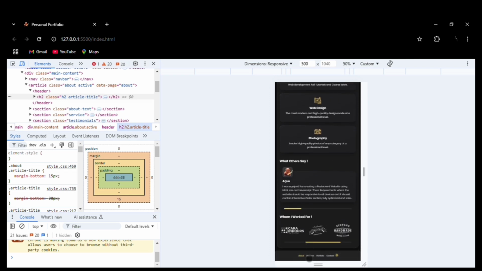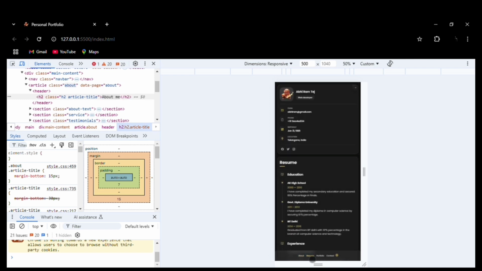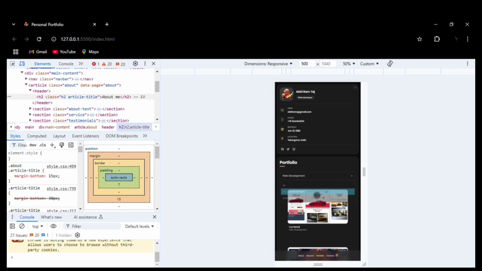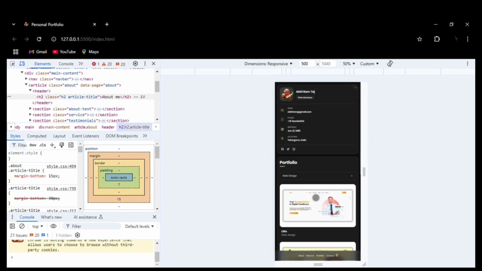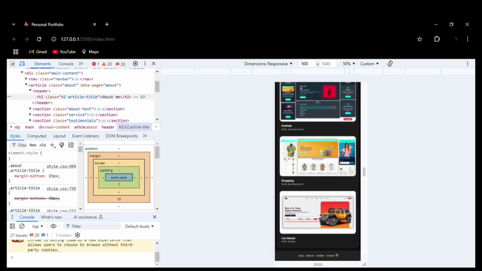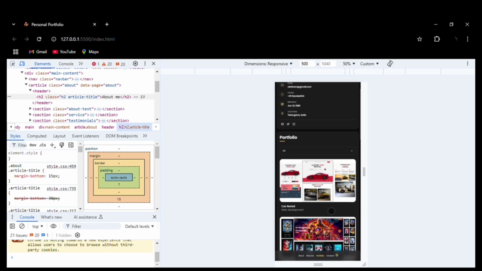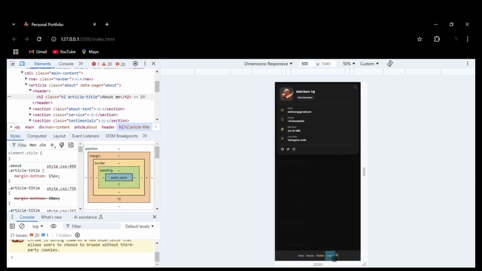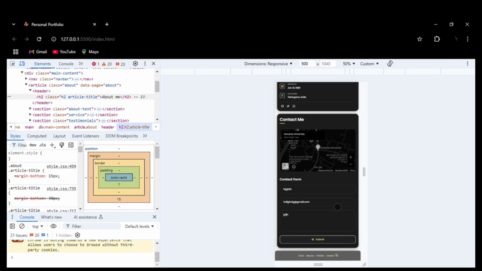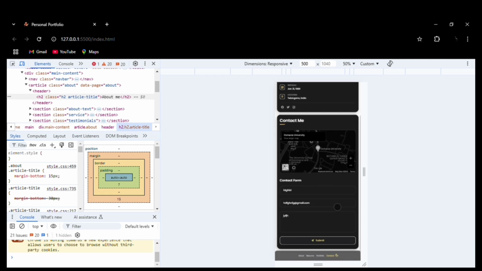Here you can see this is the education section, resume, then portfolio, and you can see the filter here also, web development and web design. By using HTML, CSS, and JavaScript combined, we have got this filter functionality for our website. Then we can go to the contact, and by using this button, we can change the theme of the portfolio to light mode. You can see that.